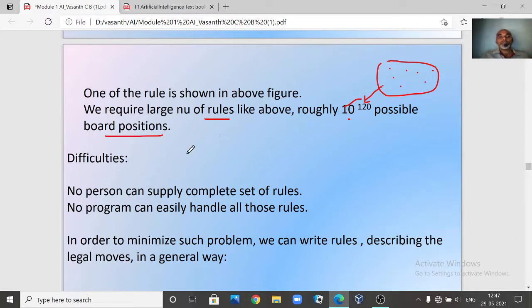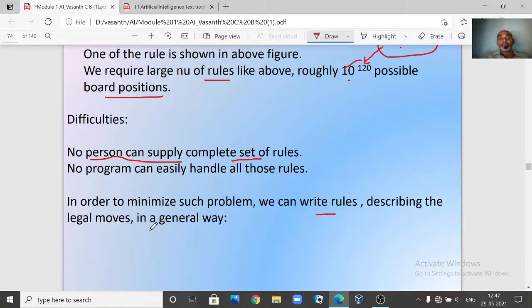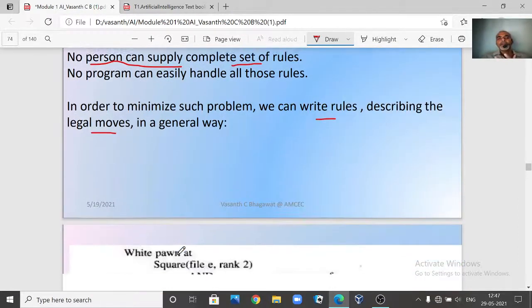Such complicated rules are there that no person can supply the complete set of rules. It is very difficult to supply all these rules. To minimize this problem, we can write rules describing only the legal moves. Only legal moves we can give, otherwise it is too complicated a game.